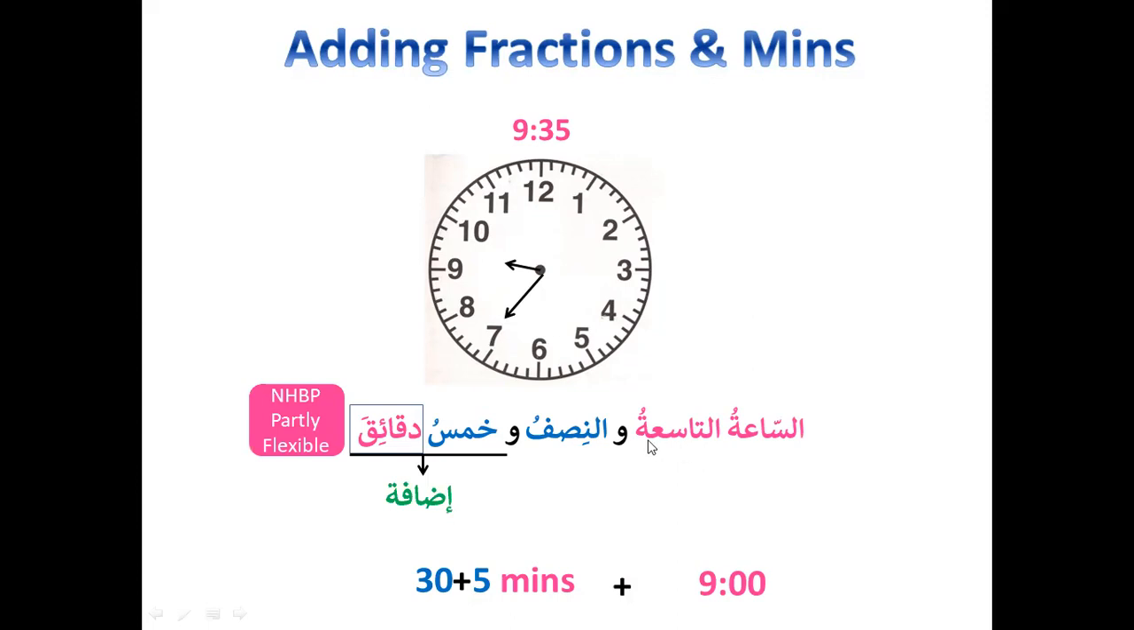As-sa'atu tasiyatu 9 plus half hour and nisfu wa khamsu daqa'iqa 5 minutes. So this is an idafa. Now let's see if you are adding fraction and deducting minus. So for example, you want to say 9:25 minutes. So how would you write that?